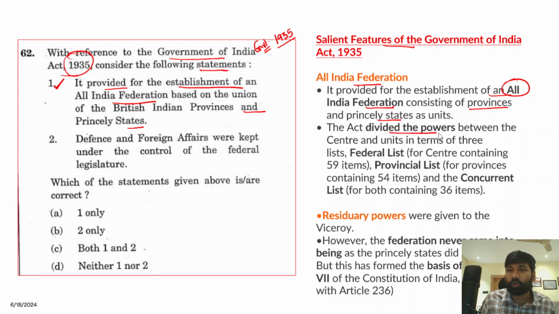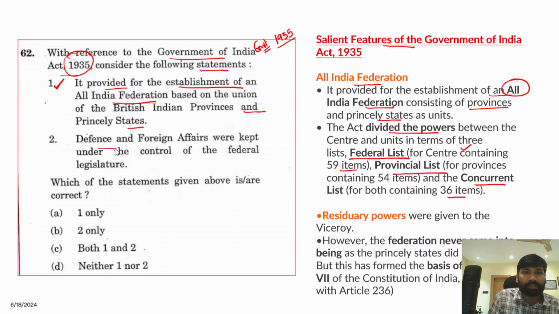In fact, the act also divided the powers between the center and units in terms of the federal list, the center containing 59 items, the provincial list, and the concurrent list. And after independence also we have followed the very same list of subjects: the union list, concurrent list, and state list, which are included in the 7th Schedule of the constitution, right?